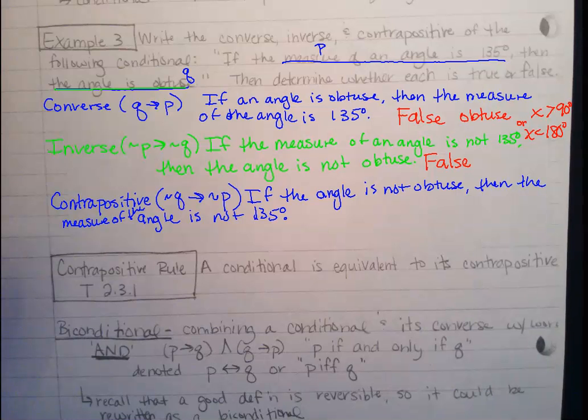Yeah. No, because it can be like 134 and that's still obtuse. But it's saying if the angle is not obtuse, then the measure of the angle is not 135 degrees, which is true. If it's not obtuse, it can't be 135 degrees. I knew I was smart. You are smart. Yes.